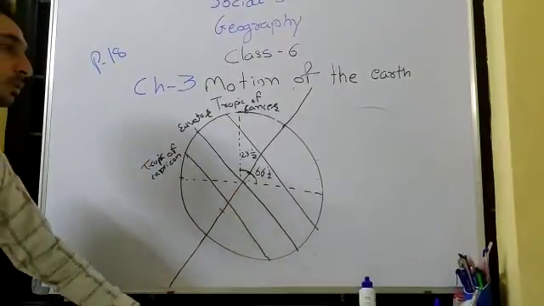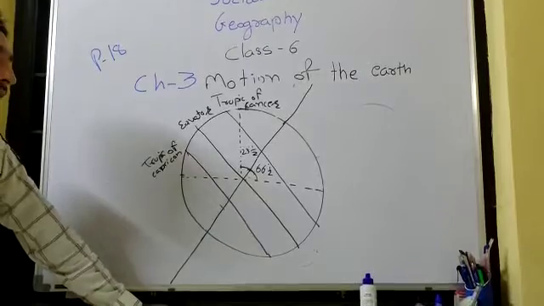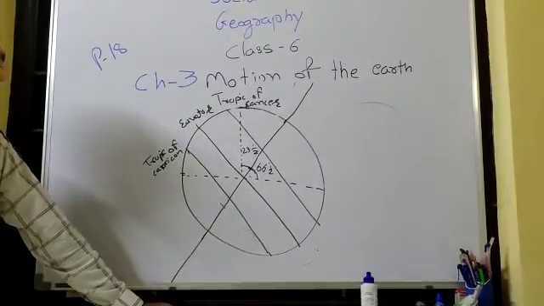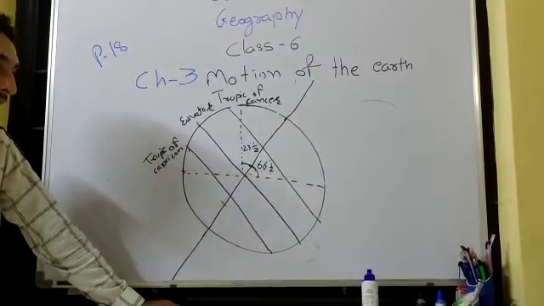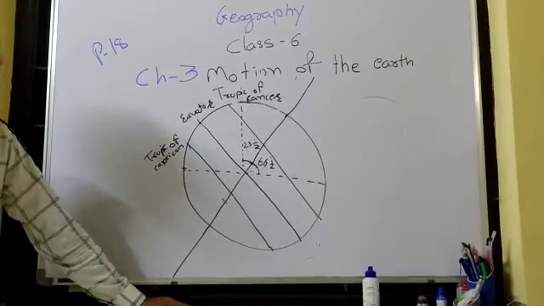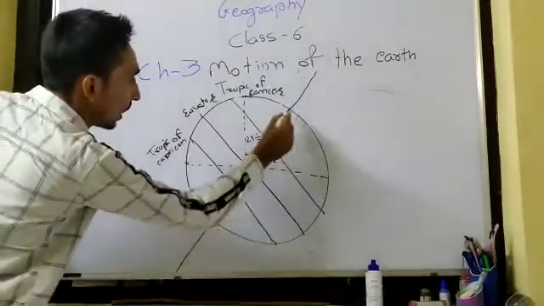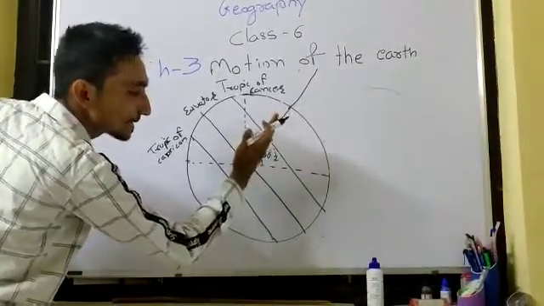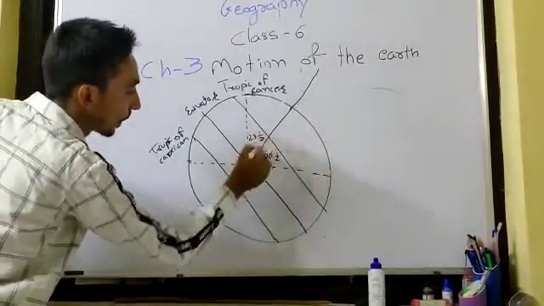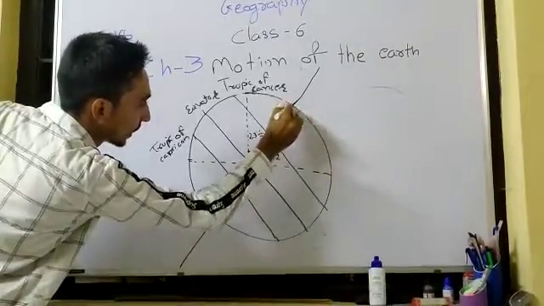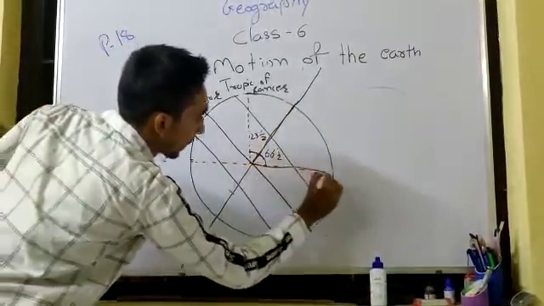Now the axis of the earth, which is an imaginary line, makes an angle of 66.5 degrees with its orbital plane. Means the earth is 66.5 degrees tilted from this line, right?